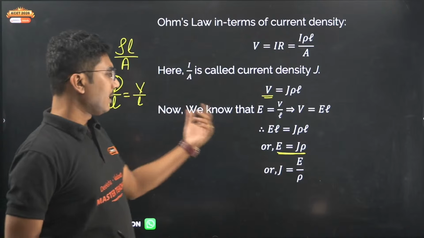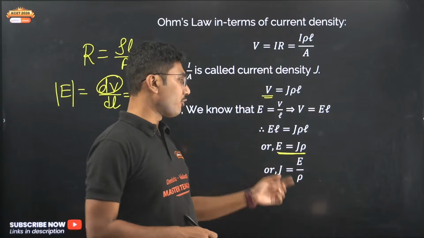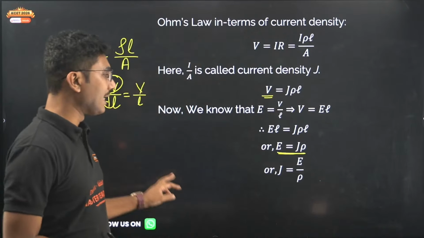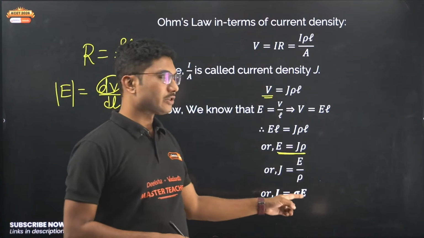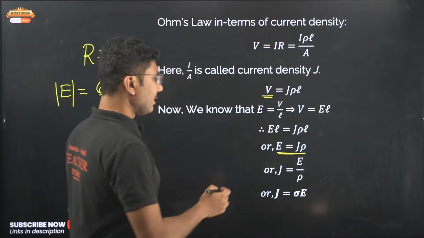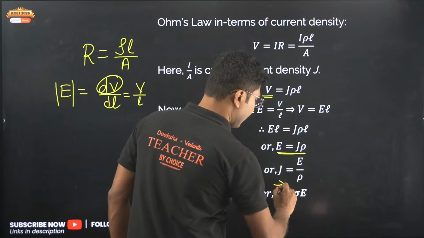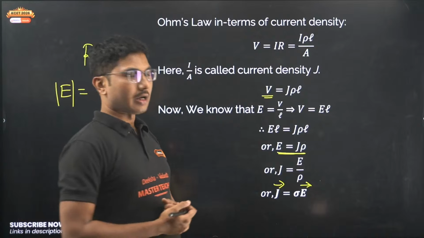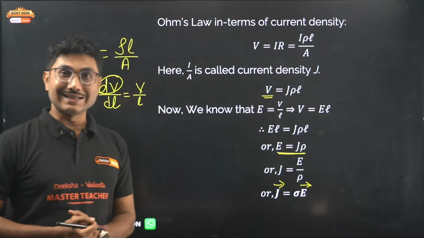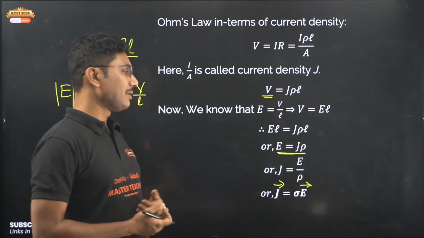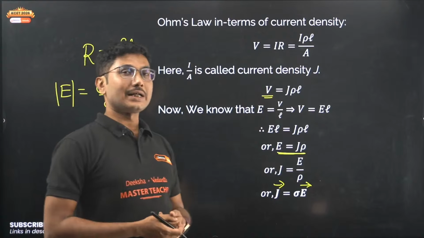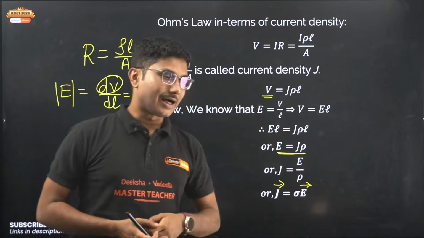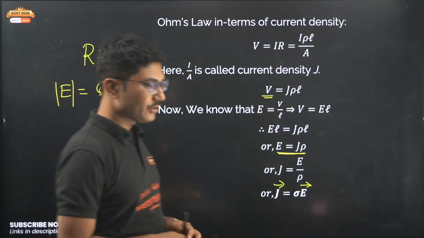But in actual form, J equals E by rho, and it is given by J equals sigma E, and it is also given in vector form as well. Current itself is not a vector quantity, but current density is a vector quantity. Very interesting part. Why is current not a vector quantity? If you know the answer, answer me in the comment section of this video.